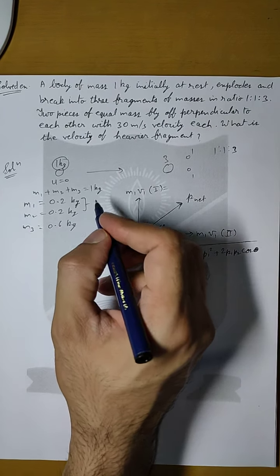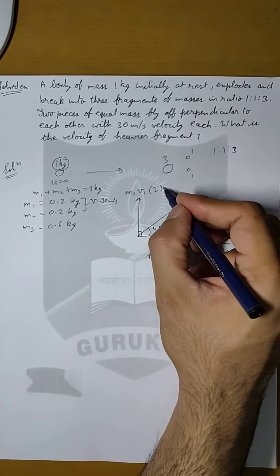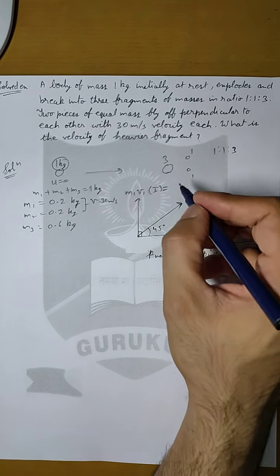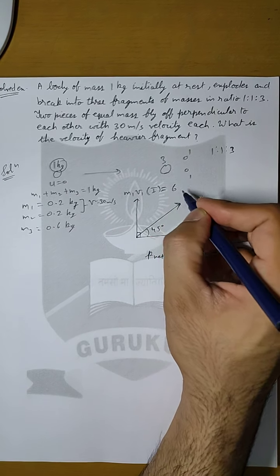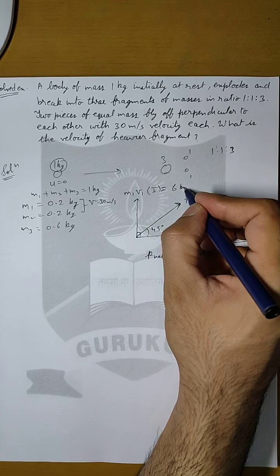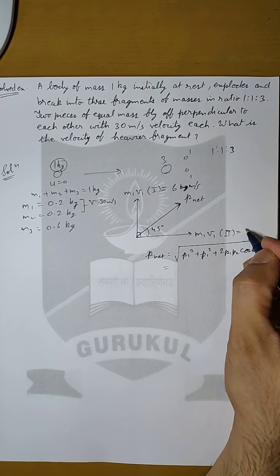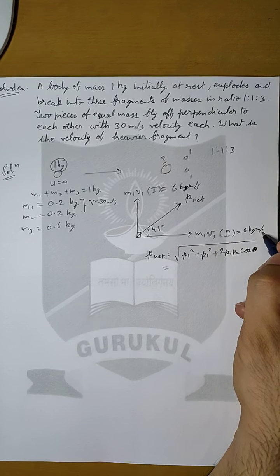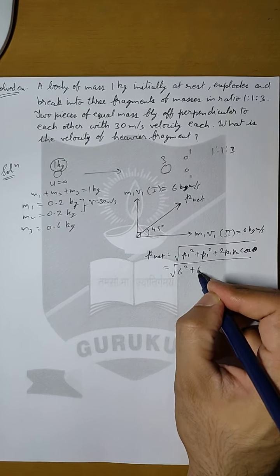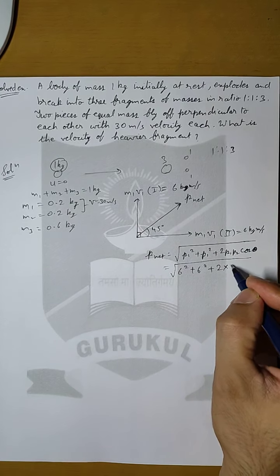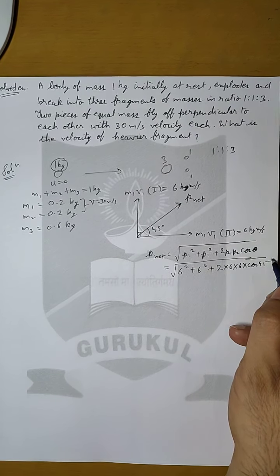Now these two are flying with a velocity of 30 meter per second. So this momentum m1 v1 will be equal to 0.2 into 30, which comes out to be 6 kg meter per second, and similarly this will also be 6 kg meter per second of momentum. So the resultant will be the square root of 6 square plus 6 square plus 2 into 6 into 6 cos of 45 degrees.